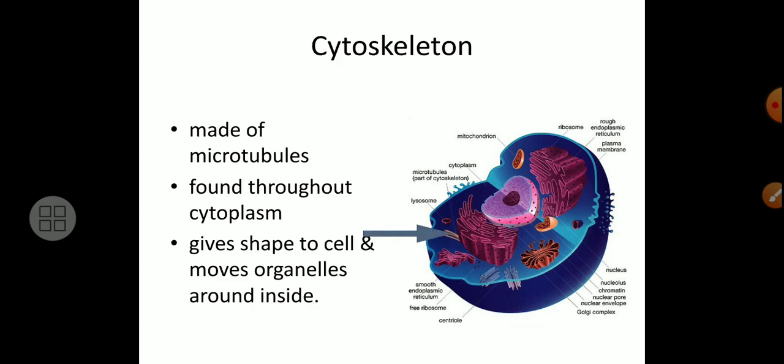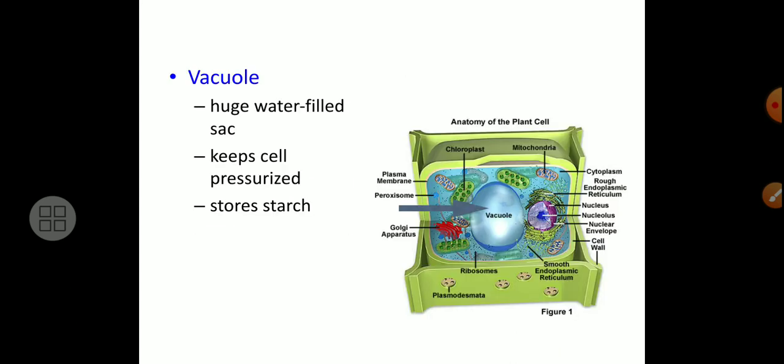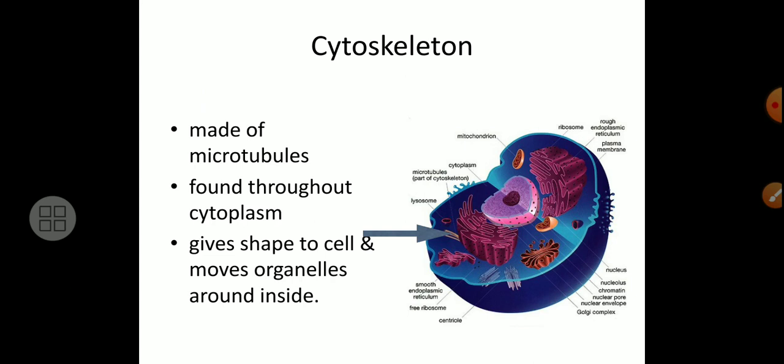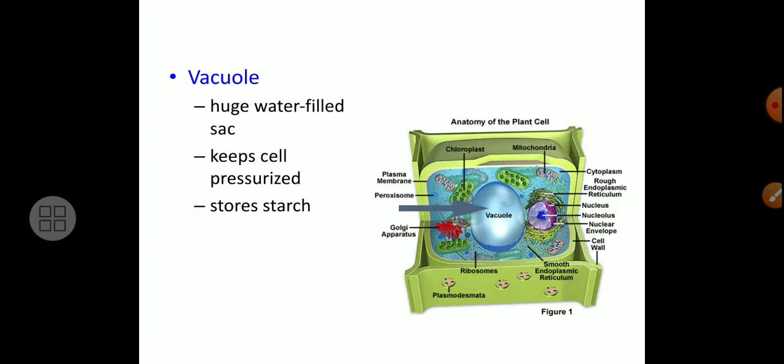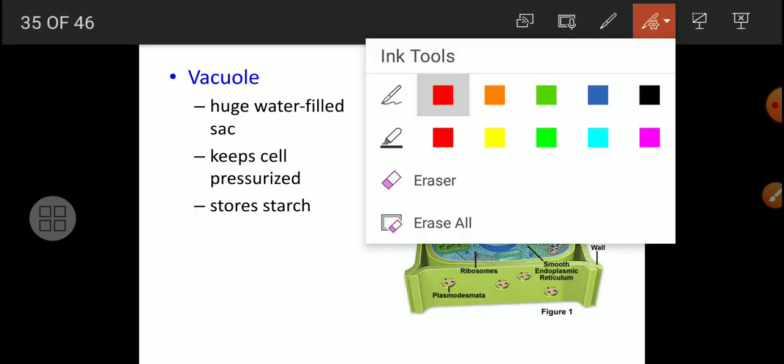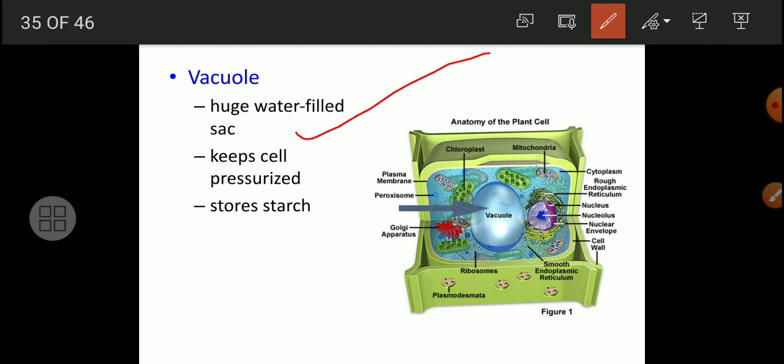Now cytoskeleton, that is most important to make the cell rigid in structure, made up of microtubules found throughout the cytoplasm, gives shape to the cell and moves the organelles around inside. So cytoskeleton helps to that. Then in case of the vacuole, huge water filled structure is there. Huge water filled sacs, that is a vacuole is there. Keep cell pressurized, stores a starch.